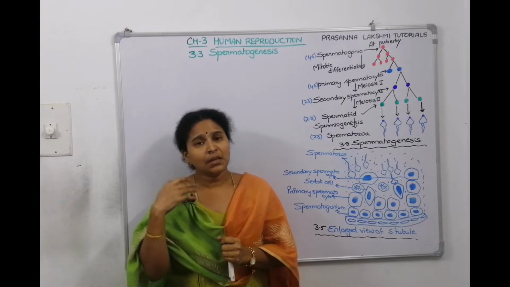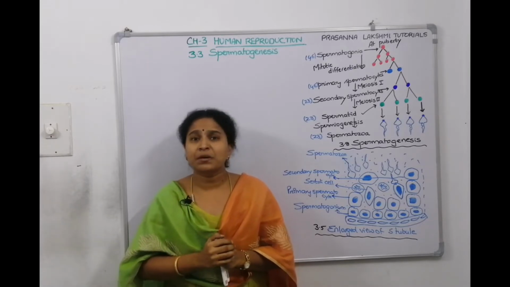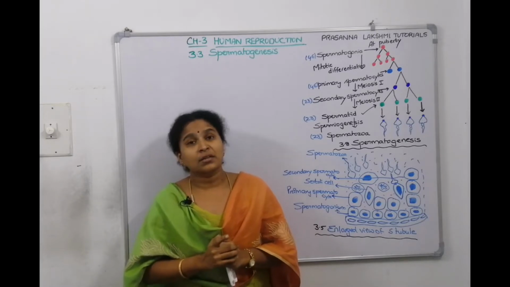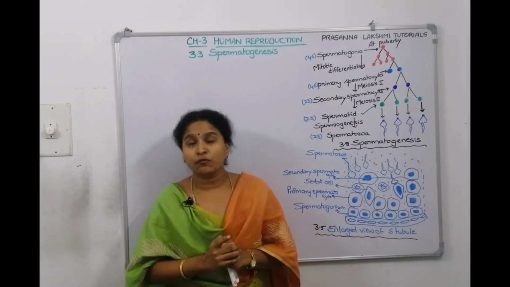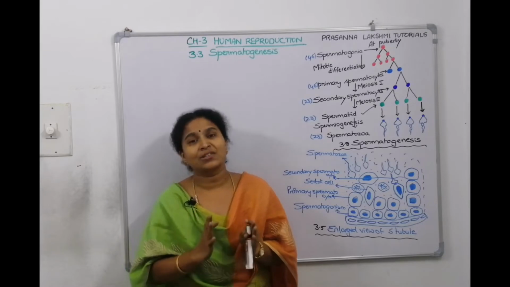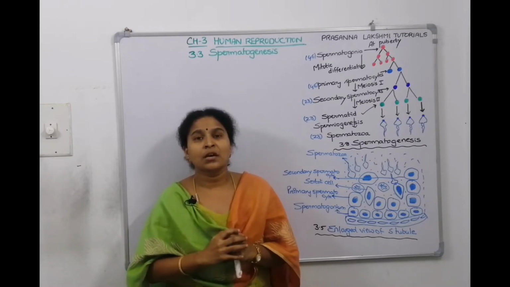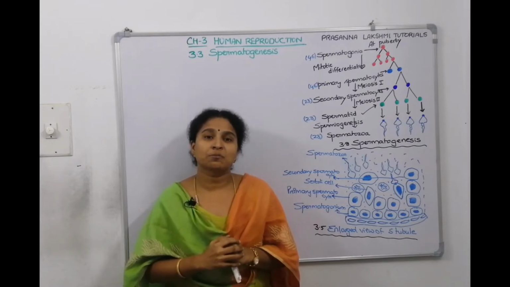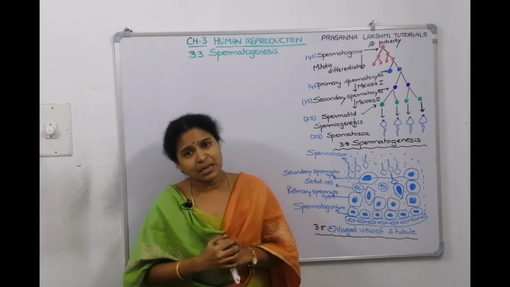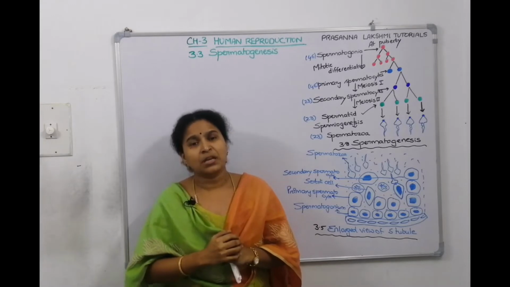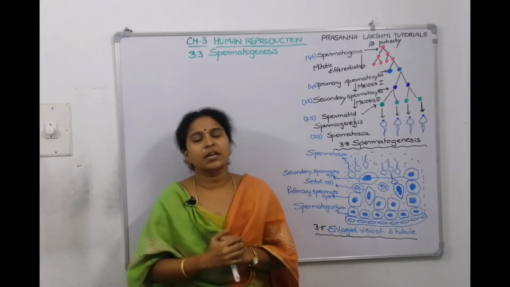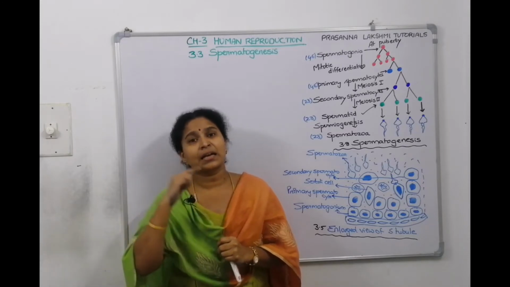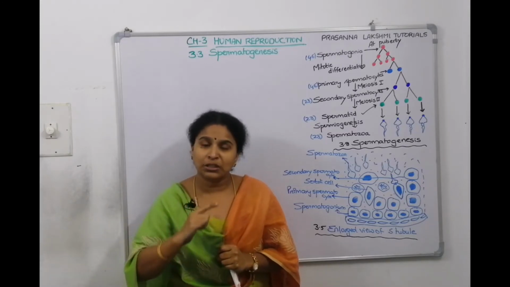And what is the age where sperm production starts? We call it the age of puberty. In boys, the age of puberty is 13 to 14 years, where the hormonal production starts and the process of spermatogenesis begins. So, it begins in boys at the onset of puberty, which is 13 or 14 years, and it continues uninterruptedly, continuously throughout life.